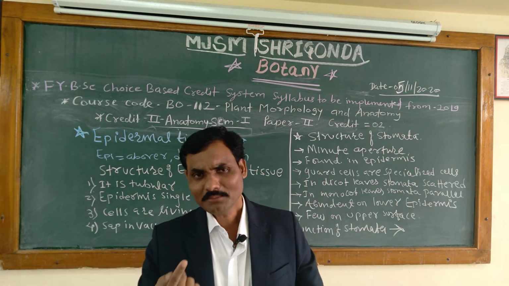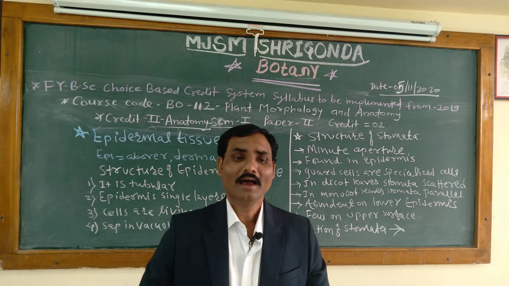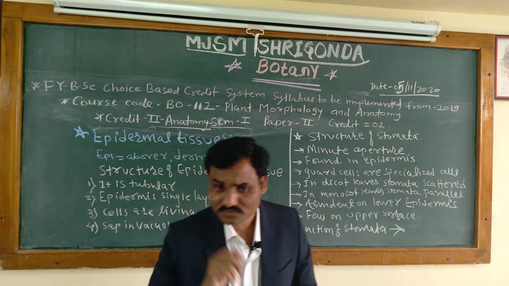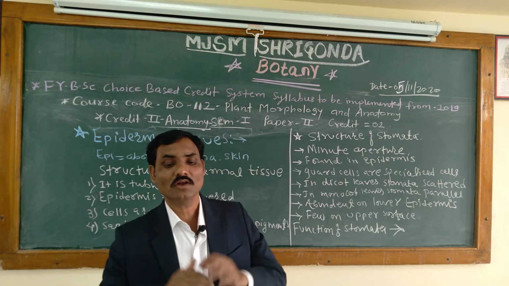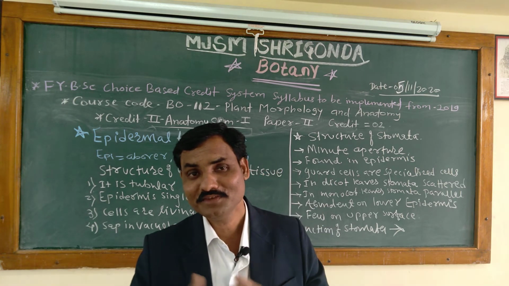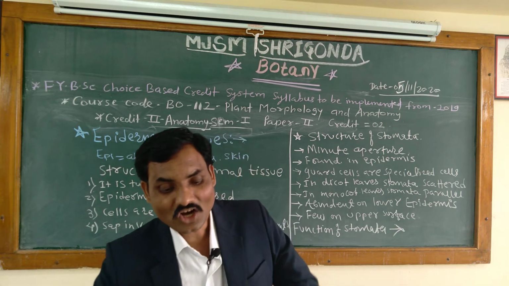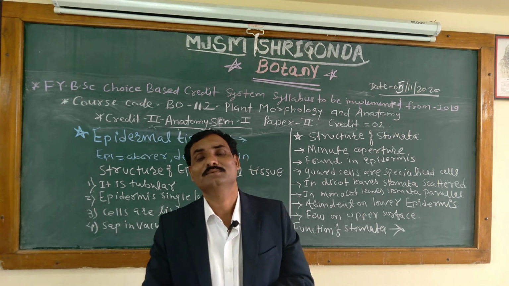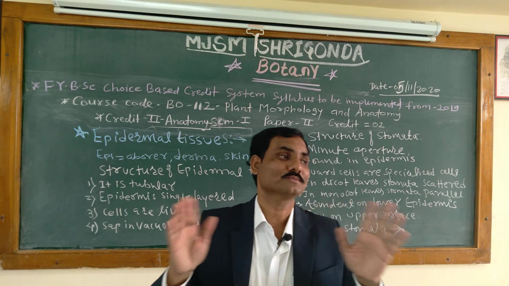Trichome, in Marathi we call it kata, a thorn, and they are outgrowths of diverse form, structures and functions developing from the epidermis. That is one of the important parts of the epidermis. All these appendages which are epidermal in origin are referred to as trichomes.